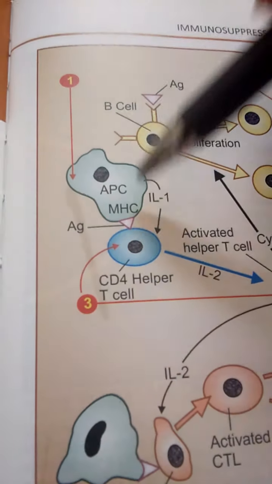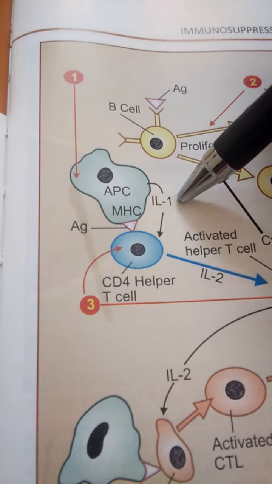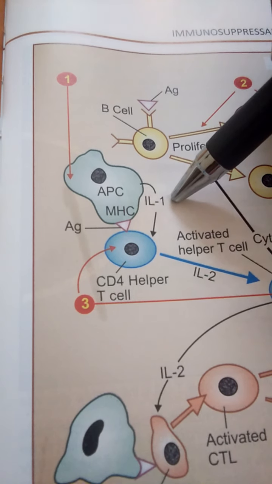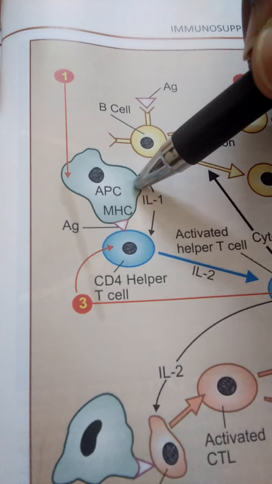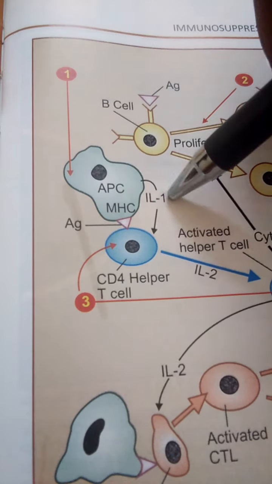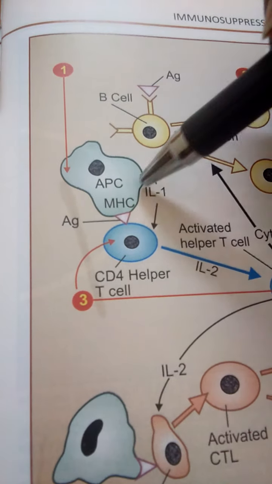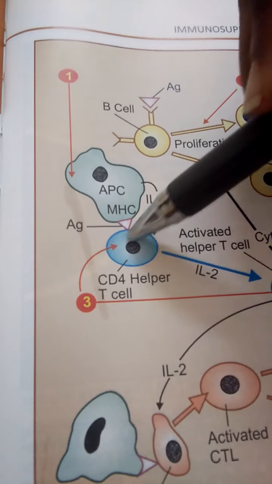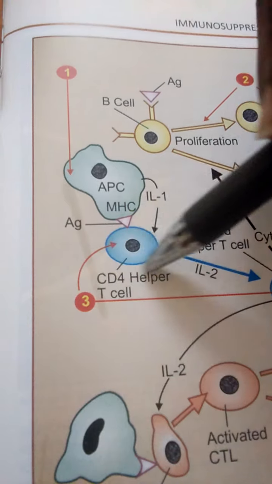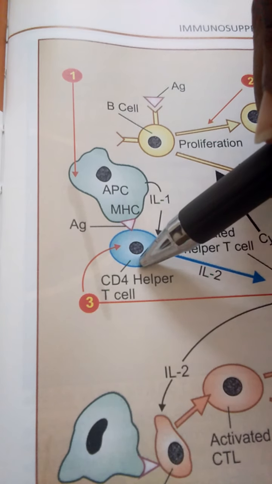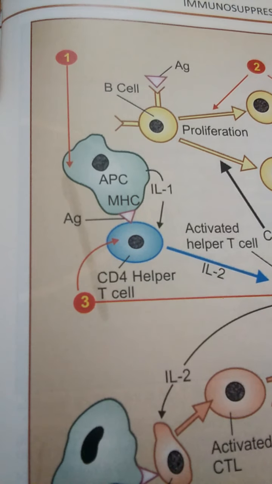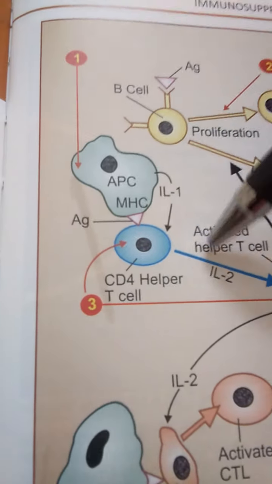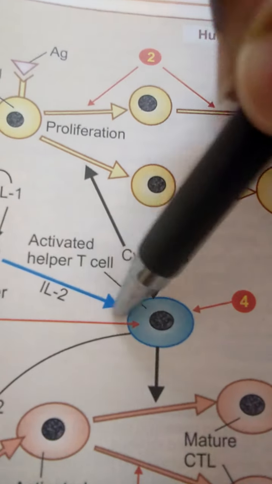During this binding, IL-1 is responsible: the CD4 T cell gets activated by interleukin IL-1. After activation, the CD4 helper T cells, also called T lymphocytes present in our blood, proliferate and secrete cytokines.